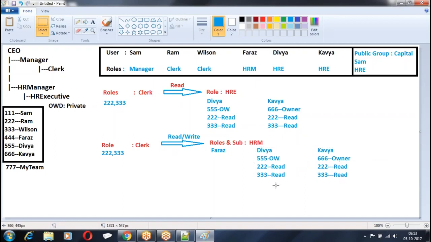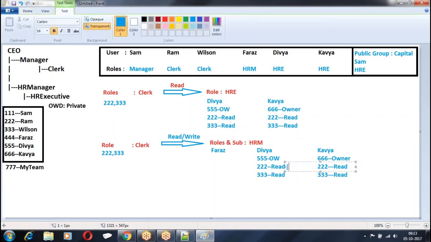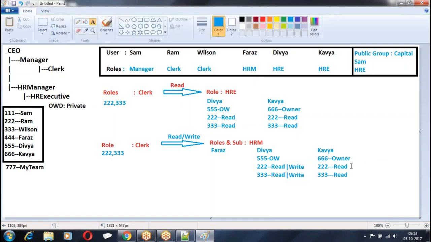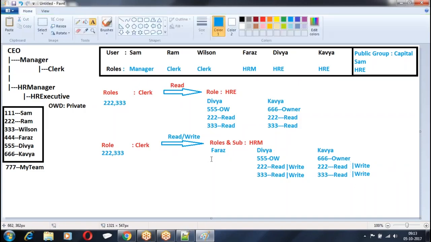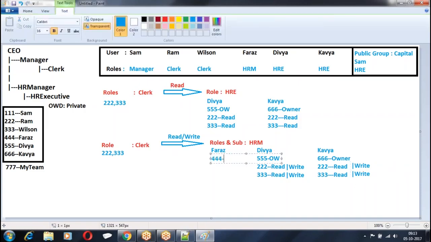Now Divya and Kavya were supposed to get permission on only 555, but they are getting the permission on 222. Faraz was supposed to get permission on only 444 because he's the owner, but now he's getting permission on 222. Are you clear about the context?